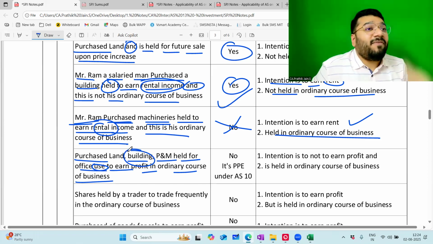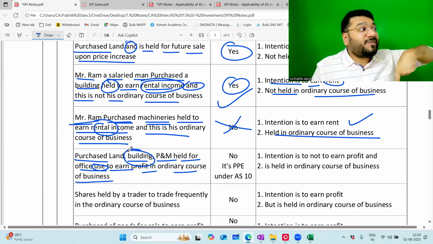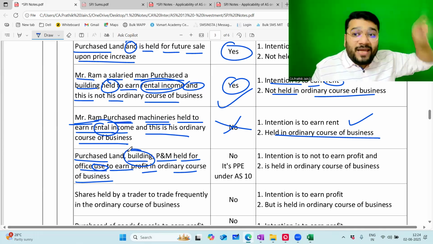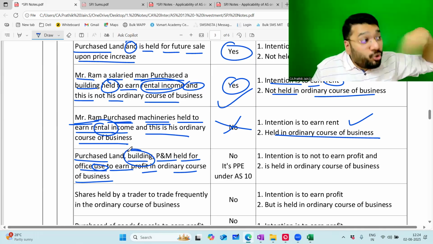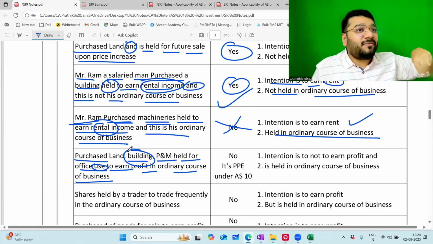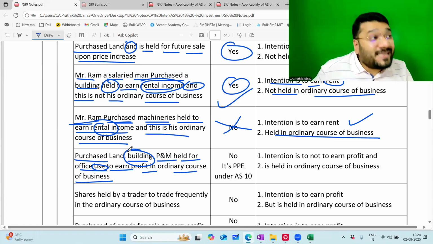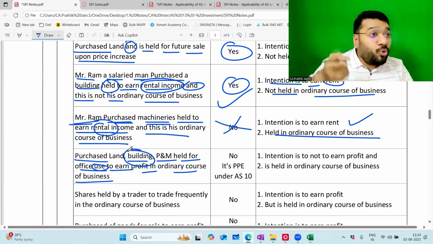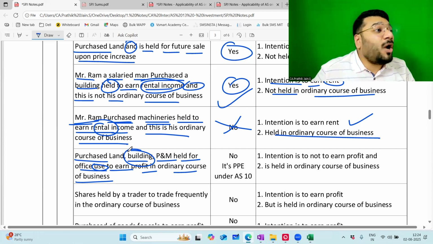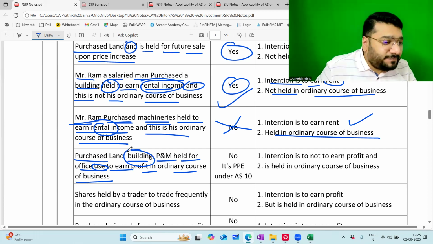Building I'm purchasing with the intention to use in my business. So anything that you buy with the intention to use it becomes your asset as per AS 10. So you will now apply AS 10 for accounting purpose, not AS 13. It is a PPE under AS 10.